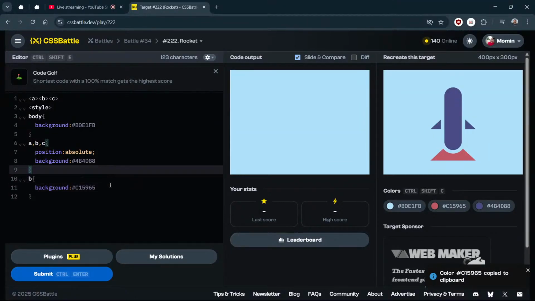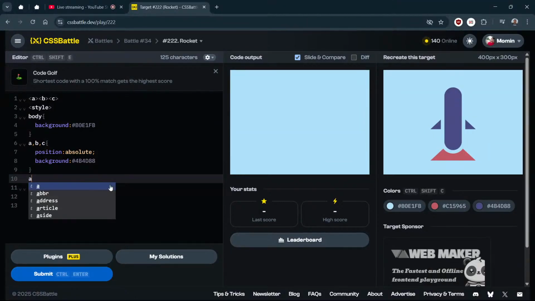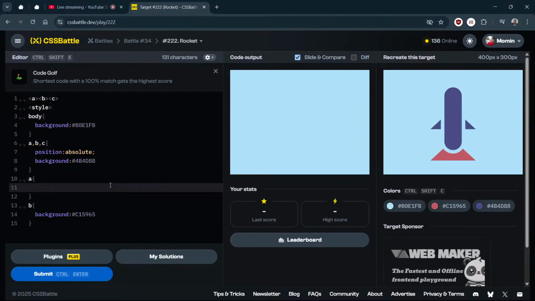I am not sure if you are or not, but let's just now start from A. I think A and B will share many code. So let's do for A and B. And what code they will share? Their width will be the same, right? A and B are these triangles in the behind. And this is not the triangle. I am thinking of this triangle which is hidden behind this cylinder. I'm thinking like that. You are getting my point, I hope.